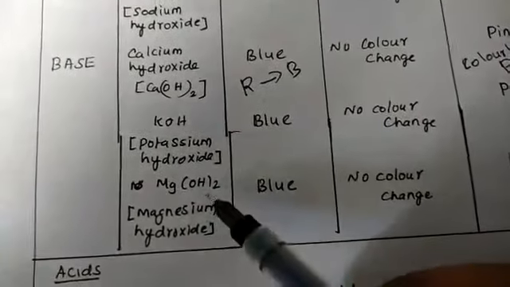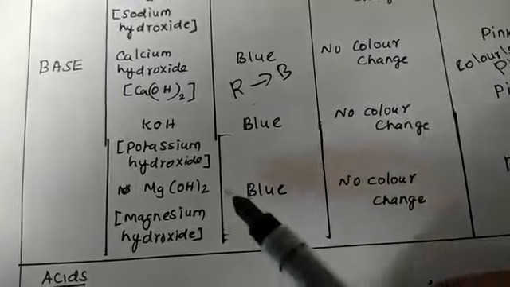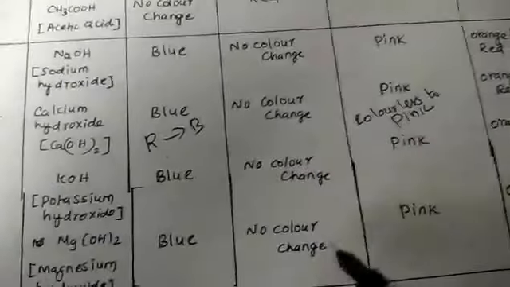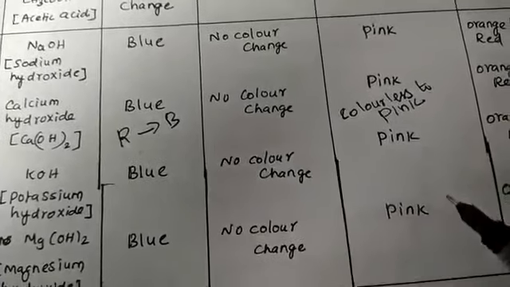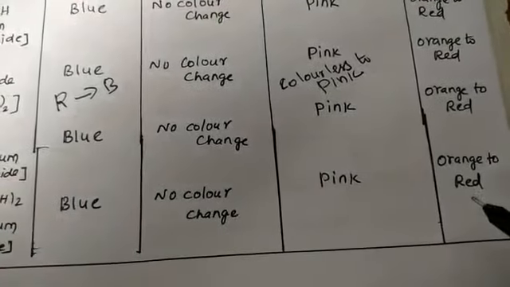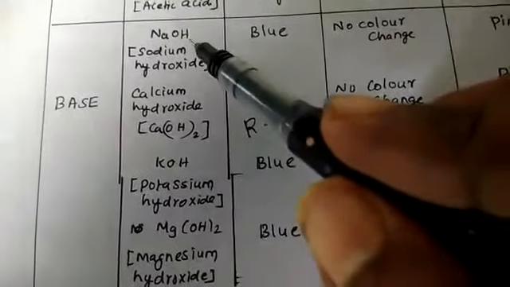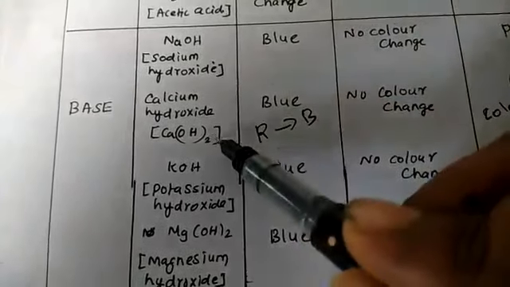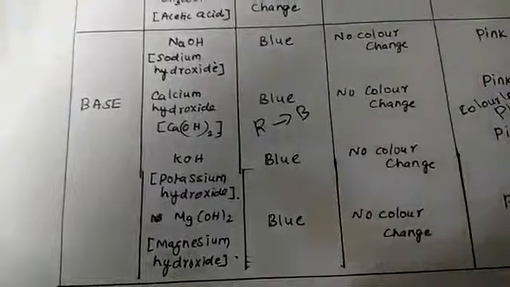And the fourth one is magnesium hydroxide. Red litmus solution changes to blue, and there is no color change in blue litmus solution. Phenolphthalein changes from colorless to pink, and methyl orange changes to red. That is magnesium hydroxide. These are the four bases used in our laboratory: sodium hydroxide, calcium hydroxide, potassium hydroxide and magnesium hydroxide.